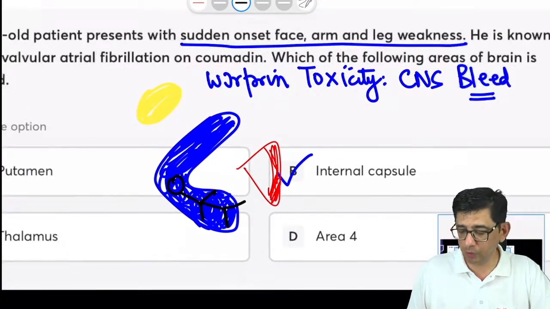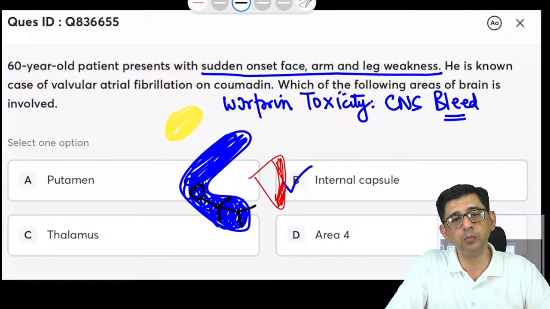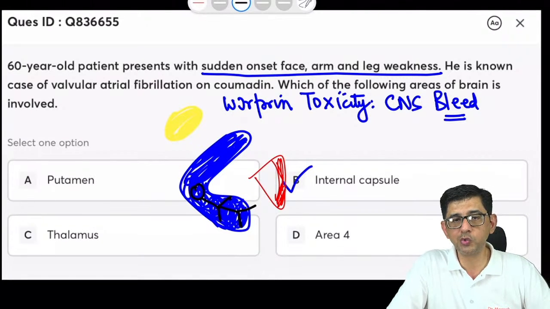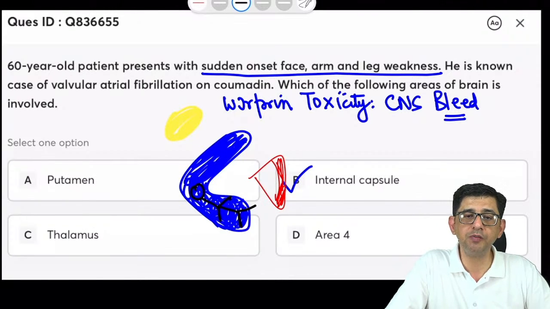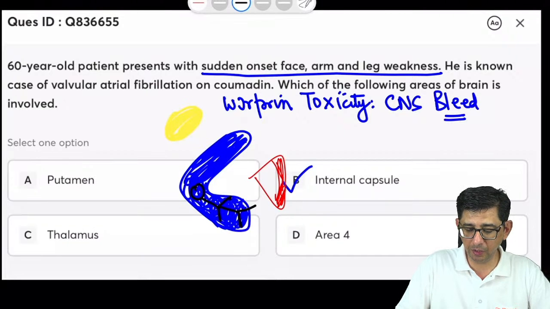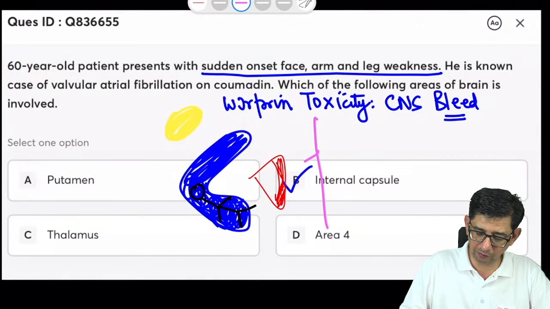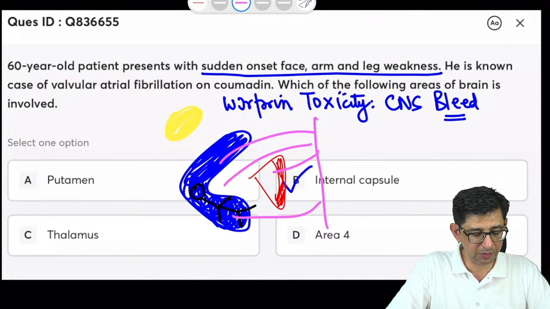So putamen involvement will mainly cause involuntary movements. If putamen is involved, then it will cause involuntary movements. Basal ganglia manifestations will be there. But if it's a pure motor stroke, the blood supply is the penetrating branches of the lenticulostriate artery, right? If I draw it like this, this is the lenticulostriate, sending branches like these. Those penetrating branches are the ones getting affected, and because of that, the manifestation will occur.